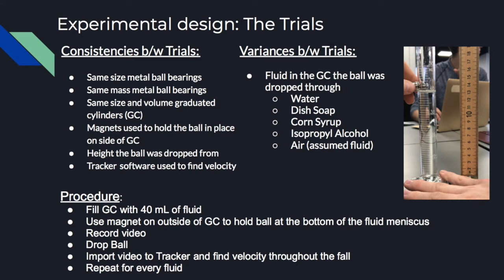For our experimental design, the trials had consistent metal ball bearings, volume of graduated cylinders, magnets, and heights, and Tracker was used to find the velocity. The differences came in the fluid that the ball was dropped through.